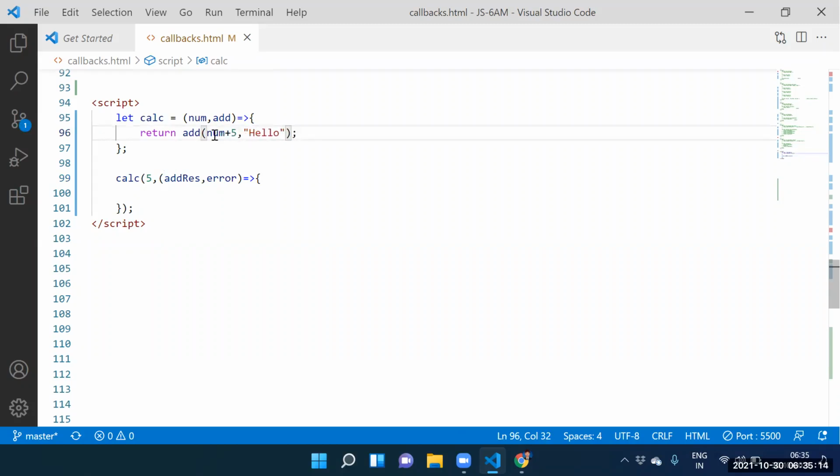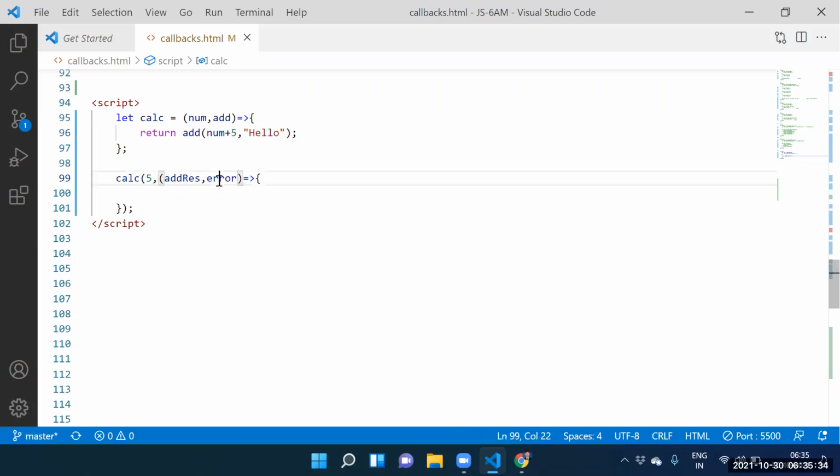Guys, see this one here. Prashant, num plus 5. What is num plus 5, Prashant? 10. Num plus 5 is 10, na? That 10 is stored into add result. Shravan, that 10 is stored into add result.